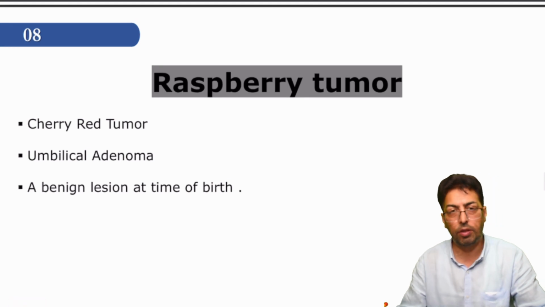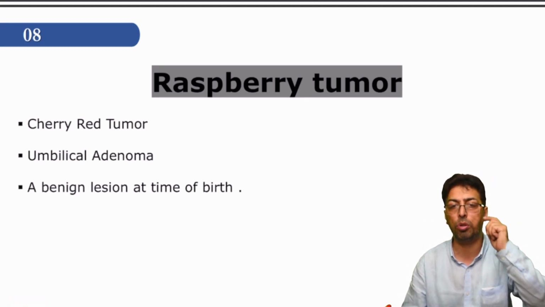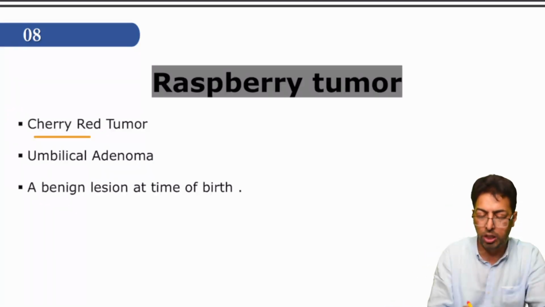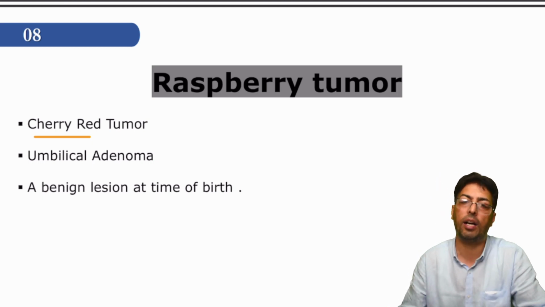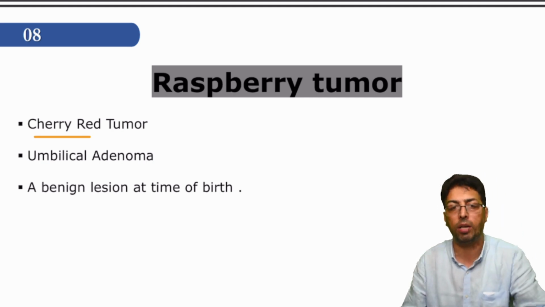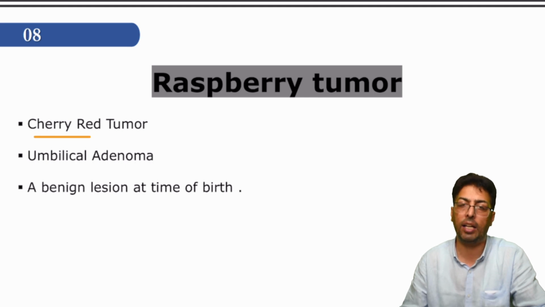Now, cherry red tumor or raspberry tumor, same name for two tumors. So over here it is one and the same thing. Sometimes at the time of birth, a neonatologist can experience swelling at the site of the umbilicus, and that is given the name umbilical adenoma. A benign condition, but you have to take care about it, and it exactly resembles a cherry. So that is why it is given the name umbilical adenoma.